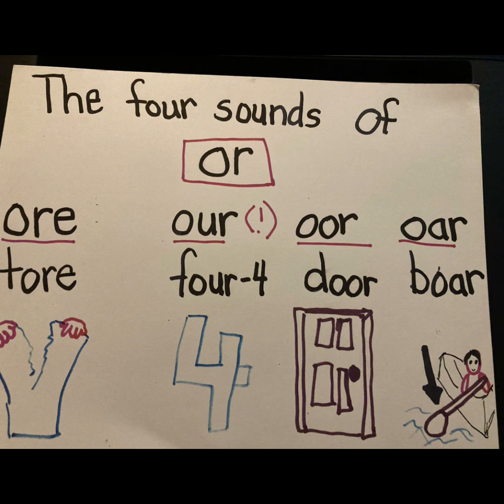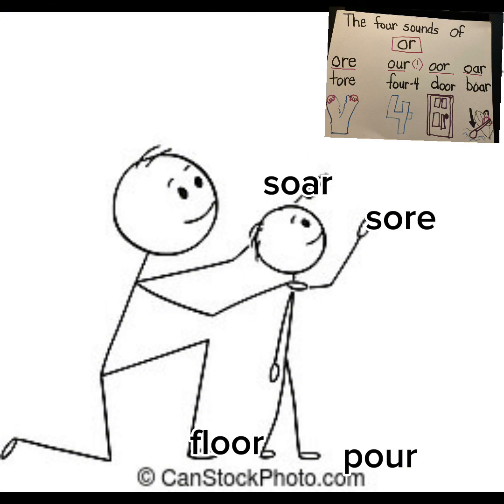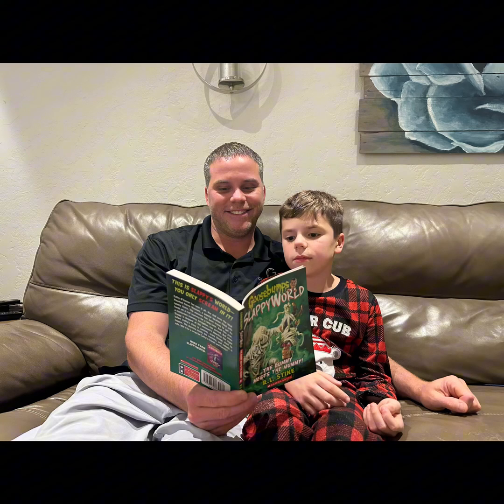So an activity you can try with your child is to make a chart like this for each spelling. Then you list words on post-it notes and your child can practice putting the correct word under each category. Also, don't forget to point out new words you see when you read together.